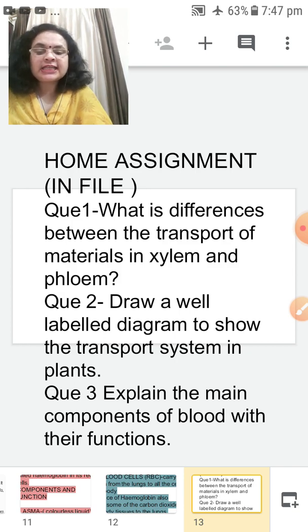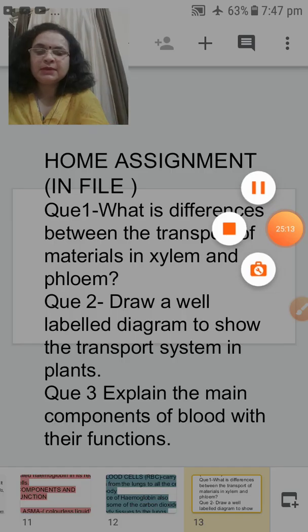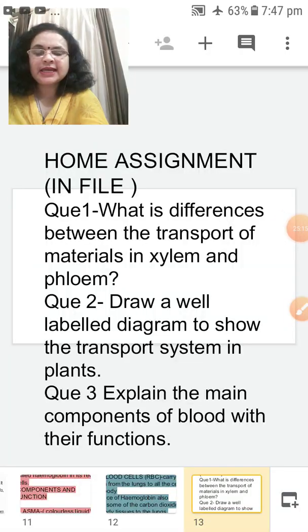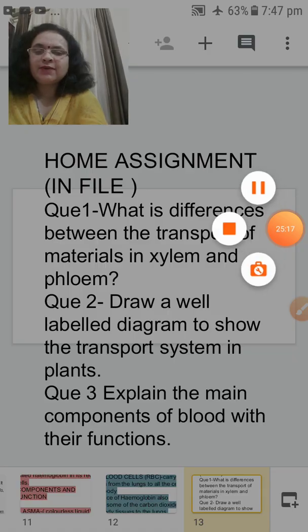Okay. Explain the main components of blood with their functions. So this is the third question. Okay. I hope you all will enjoy doing this assignment at your home. Sai Ram, all of you, and have a nice time.